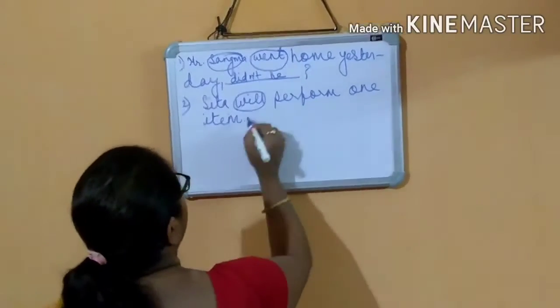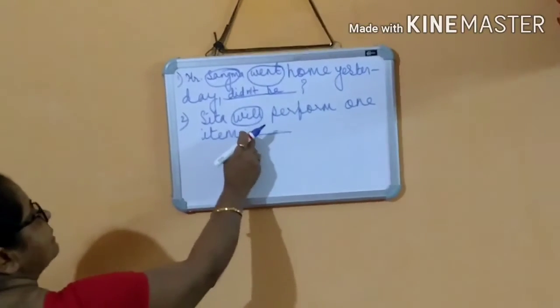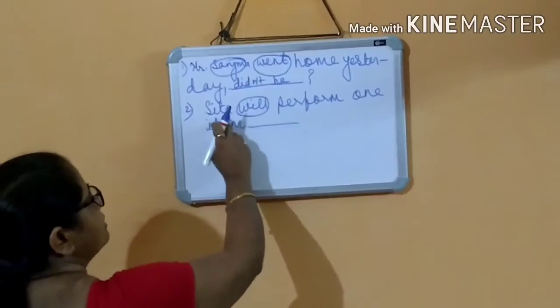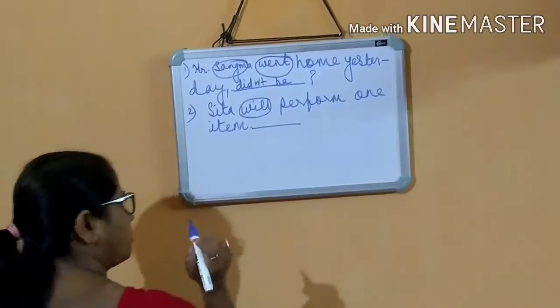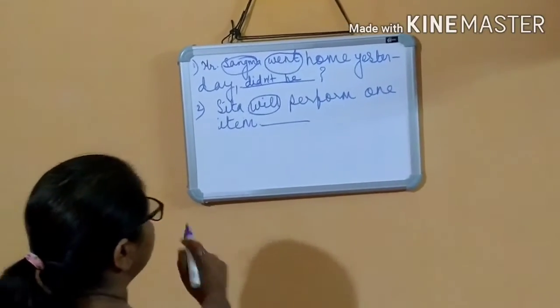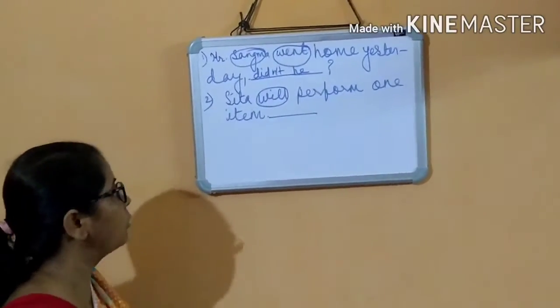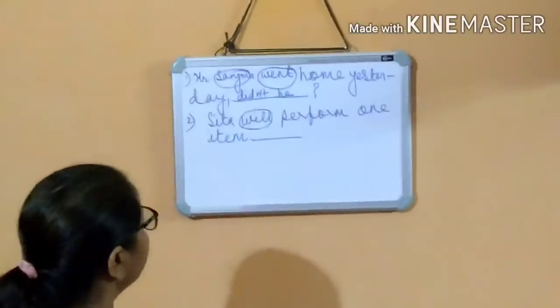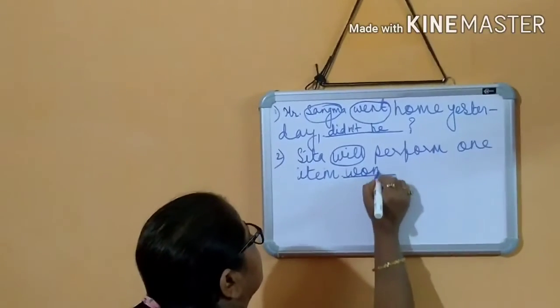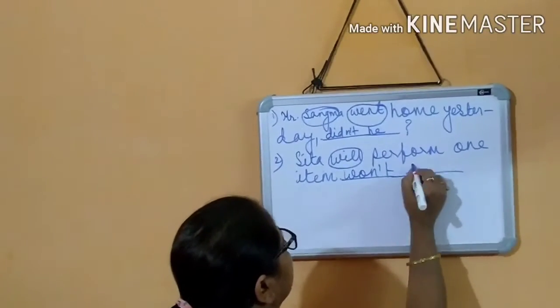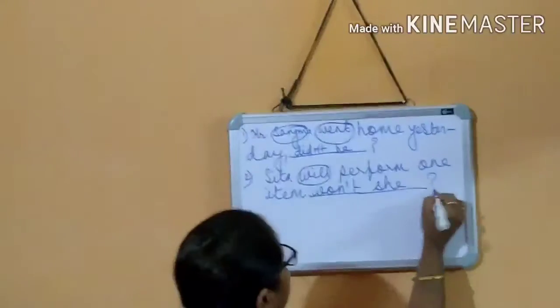And the sentence is positive. There is no negative sense in the question. So the tag will obviously be a negative one. Won't she? Then question mark.